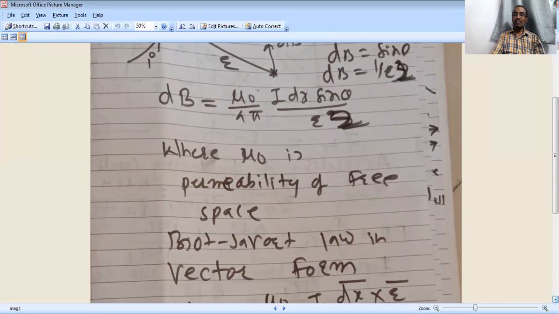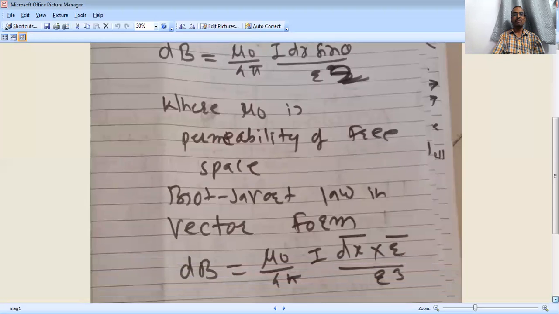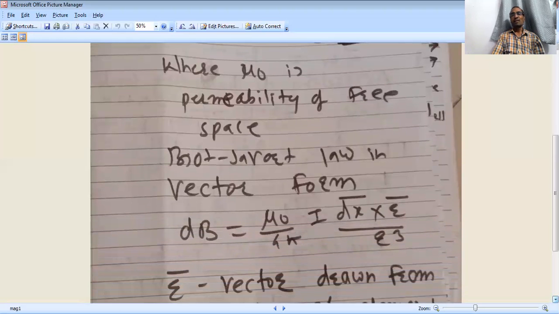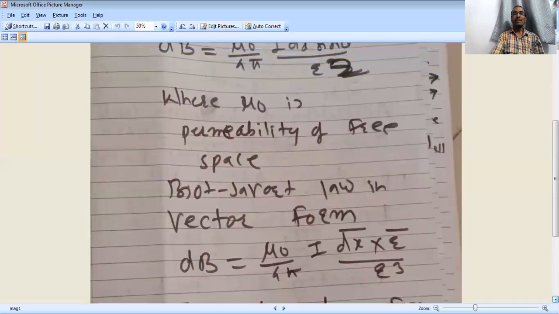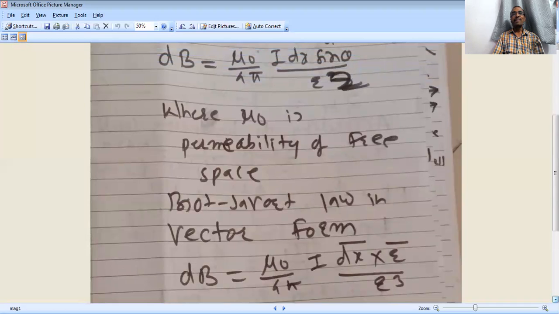Now, if there is a direction, then vector form comes. See here. Biot-Savart law in vector form. Sin theta is replaced by dx bar multiplied by r bar, because dB bar equals mu 0 upon 4 pi, I is constant, there is no direction about it.